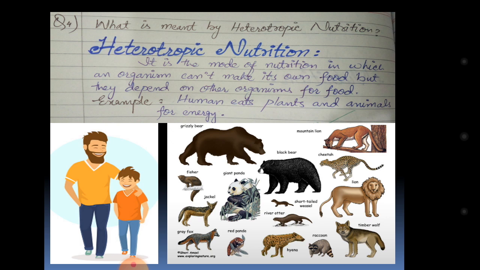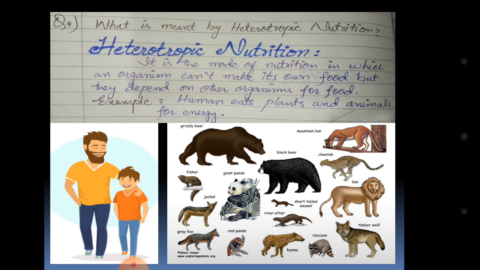The second type is heterotrophic nutrition. Heterotrophic nutrition is that mode of nutrition in which the organism is unable to make its own food. They depend on other organisms for their food. Human beings are one of the greatest examples, because we know that we can't make our food inside our body.